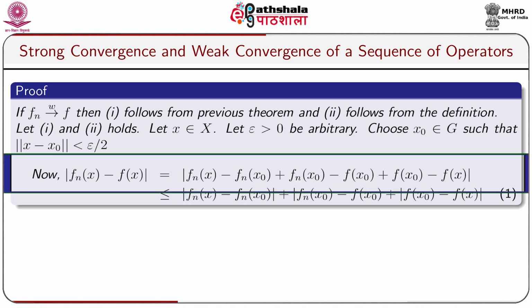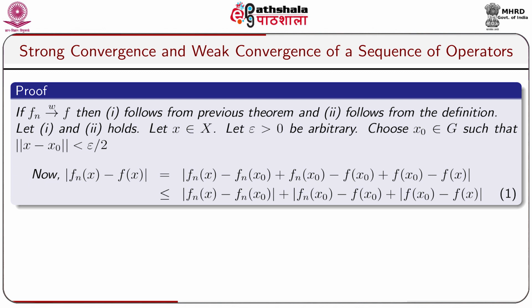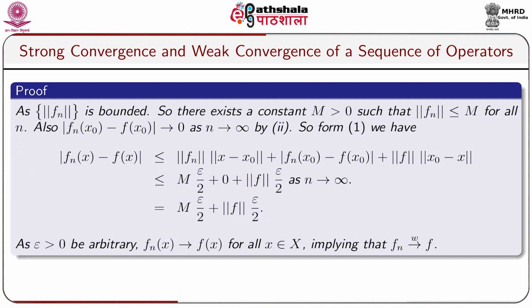Now modulus of Fn x minus F x equals modulus of Fn x minus Fn x naught plus Fn x naught minus F x naught plus F x naught minus F x, just a slight adjustment of Fn x naught and F x naught, which is less or equal to modulus of Fn x minus Fn x naught plus modulus of Fn x naught minus F x naught plus modulus of F x naught minus F x. This is equation number 1.